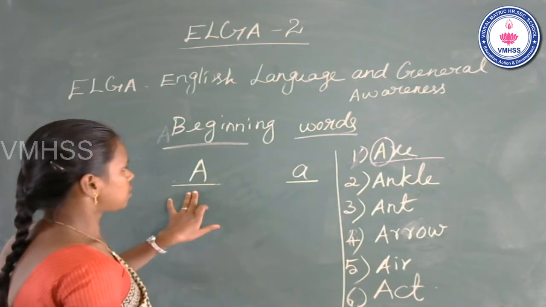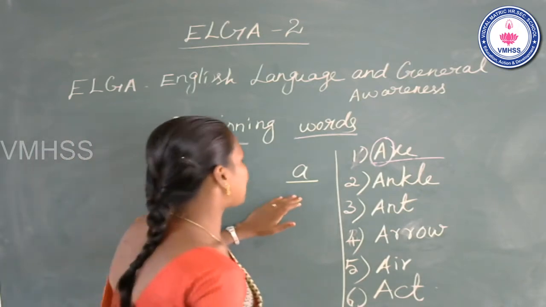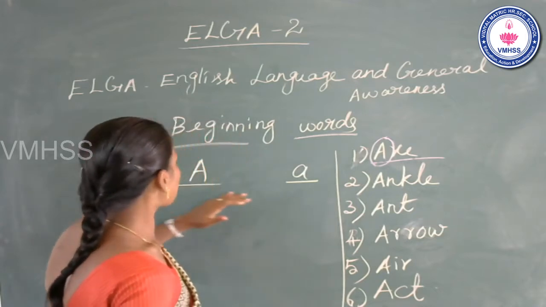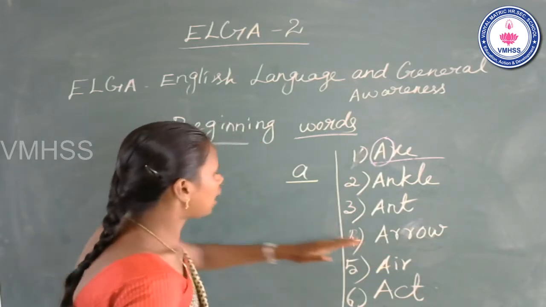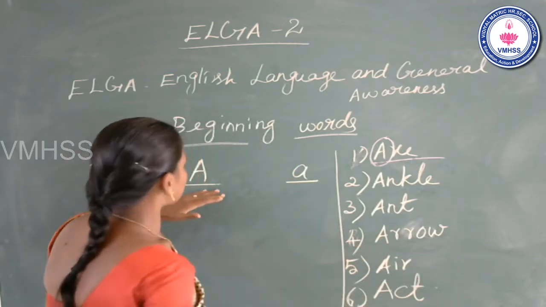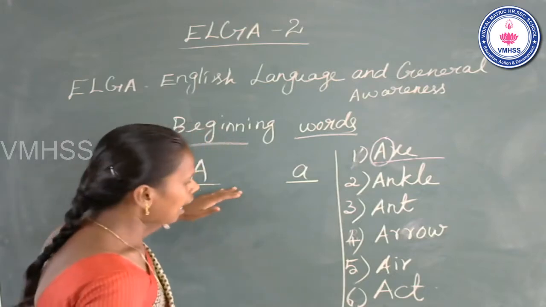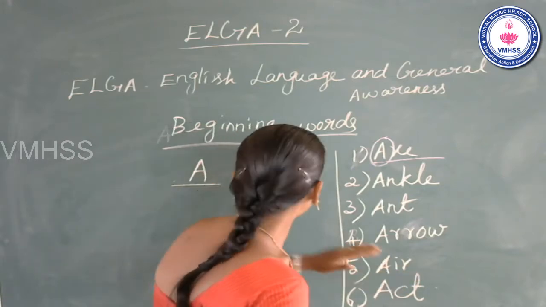The name of the letter A. The sound of the letter a. A, arrow. Now move on to the next one. The name of the letter A. The sound of the letter a. A, a, a, a.